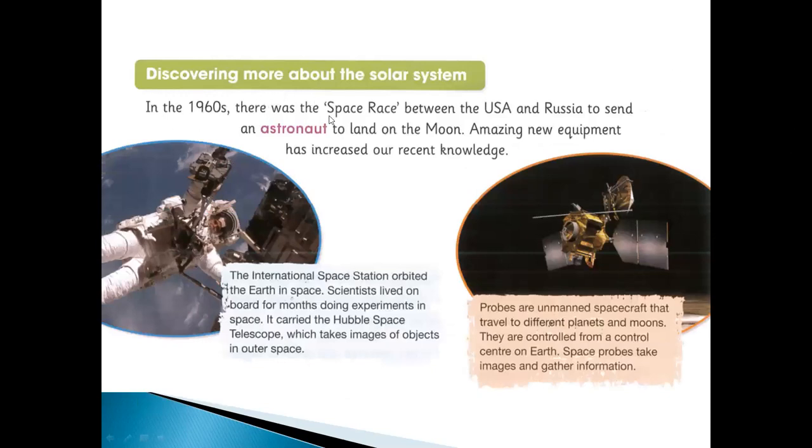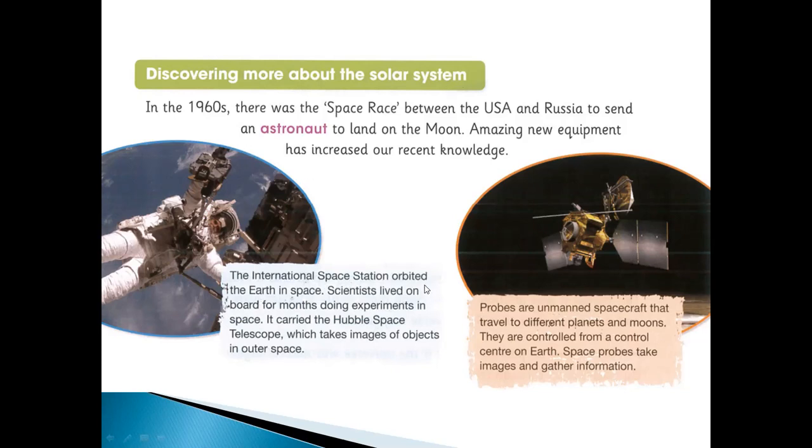Okay, discovering more about the solar system. In 1960, there was a space race between the US and Russia to send an astronaut to land on the moon. Amazing new equipment has increased our recent knowledge. So both countries wanted to send an astronaut to the moon.